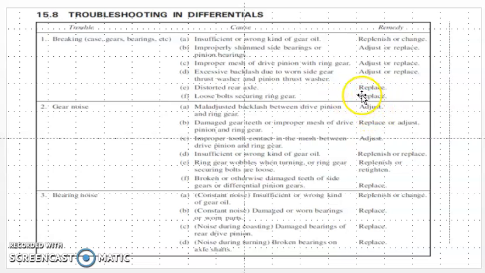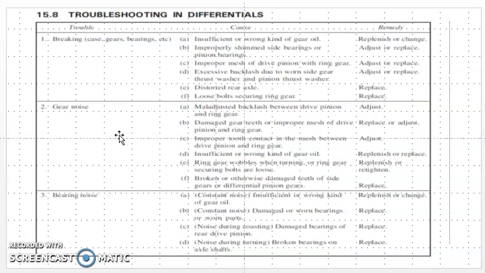Especially when the rear axle is distorted or the bolts securing the ring gear are loose, you have to replace them. You also have to choose the proper gear oil, in sufficient quantity. If it is not, then you have to change it. This is about breaking of the mechanical parts of the differential.